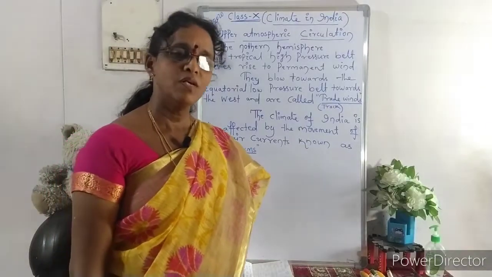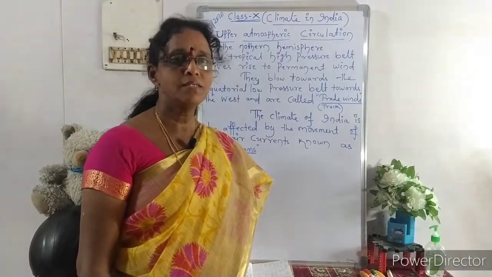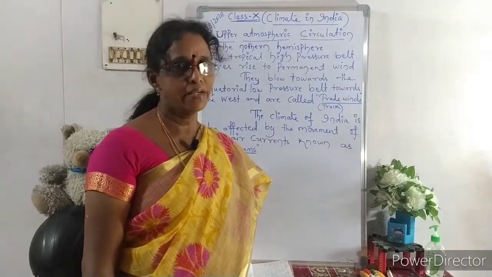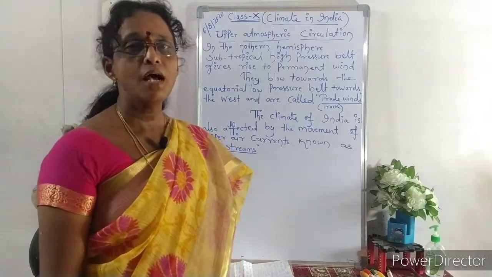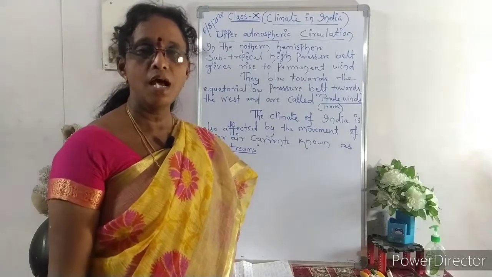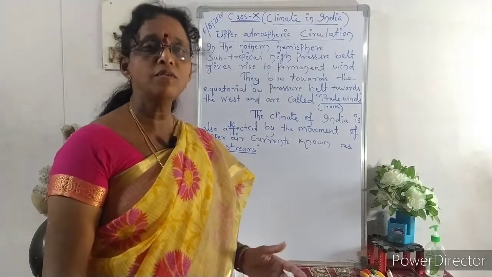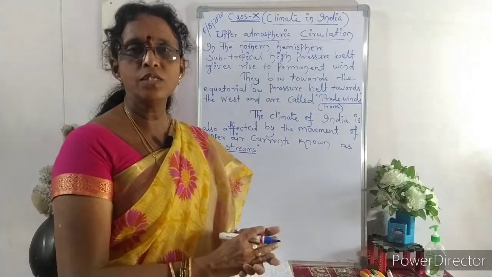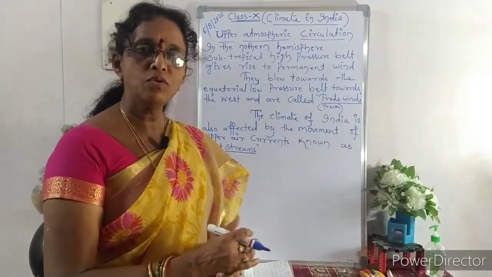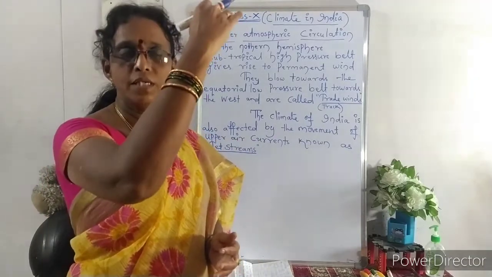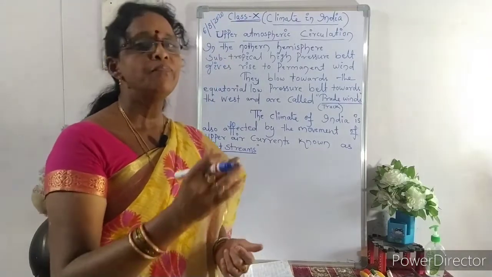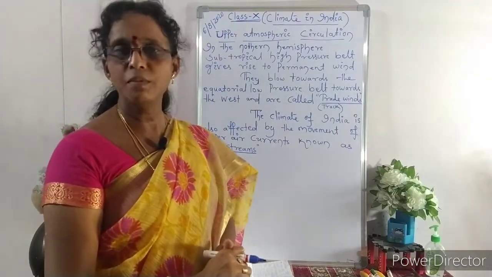Hello students, we discussed in the previous class the factors of climate, and those are altitude, latitude and distance from the sea, and how the weather and climate change with each factor. For example, with latitude, whenever you go to higher latitudes, the climate changes. The next one is altitude: whenever you go to higher places, higher and higher elevations, that is also a very important factor for climatic changes.